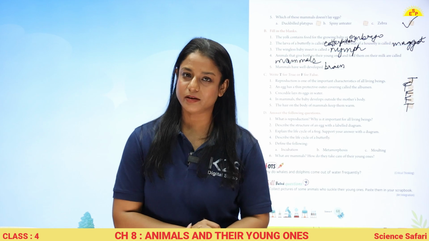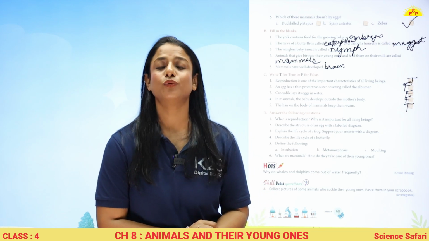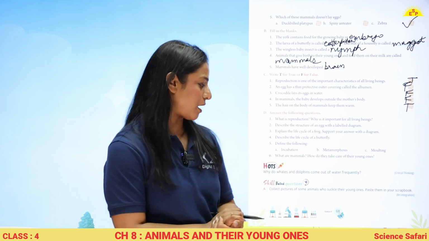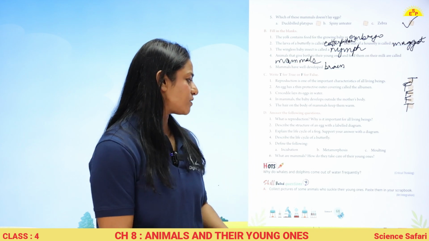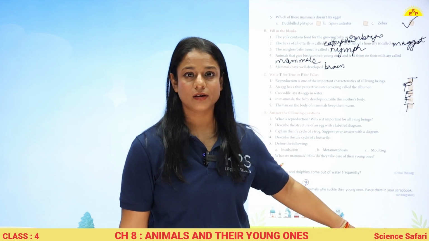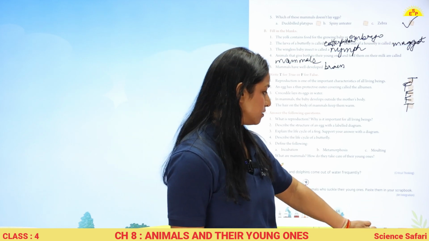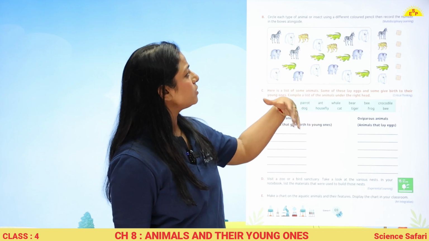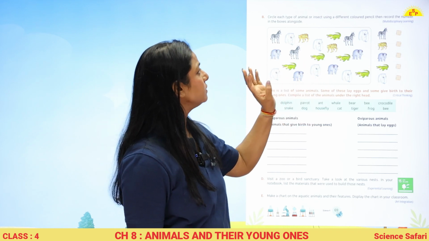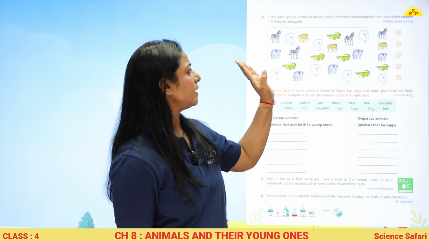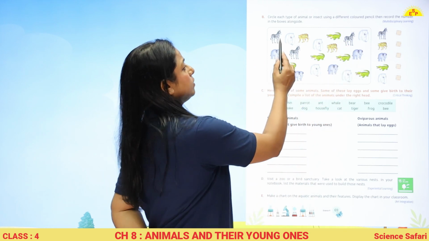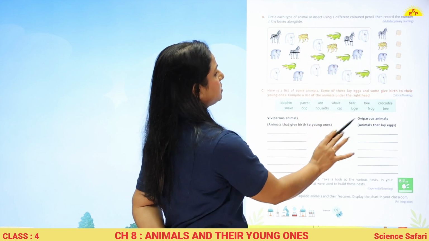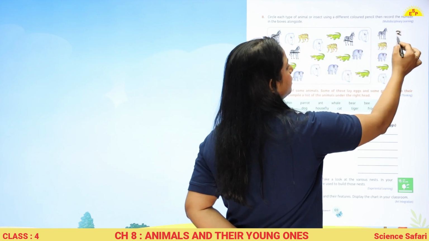These are some fun-based questions that you can do yourself with your friends, with your families, and have fun with the chapter. So you can collect pictures of some animals who suckle their young ones and paste them in your scrapbook. Please circle each type of animal or insect using different color pencil and record the number in the boxes alongside. So for example, zebra. So there is 1, 2, 3. Only 3 zebras are here, so we'll write 3.